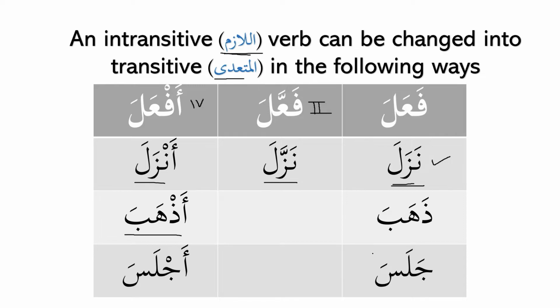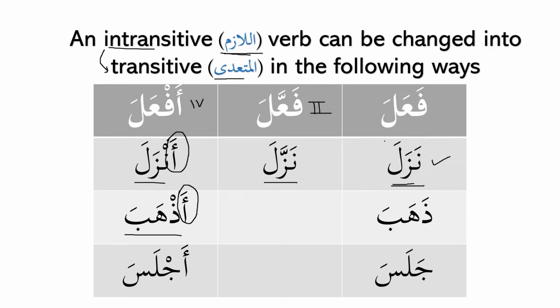And similarly, we have jalasa, that means to sit, and ajlasa means to make someone sit. This hamza is called hamzatul ta'diya. Hamzatul ta'diya means that it changes a verb that is lazim, an intransitive verb, into a transitive verb. So this hamza has a specific name. It always changes a verb that is intransitive into transitive. So it changes fi'l lazim into muta'addi.